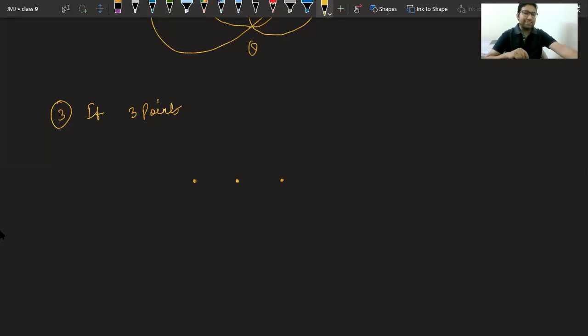No. The reason is, what do we call such points that are lying on a line? We call them collinear points. So let me join them and we are getting a line. These are known as collinear points.